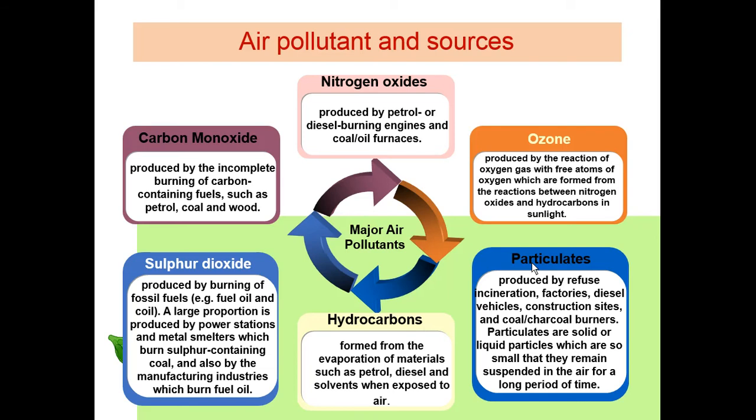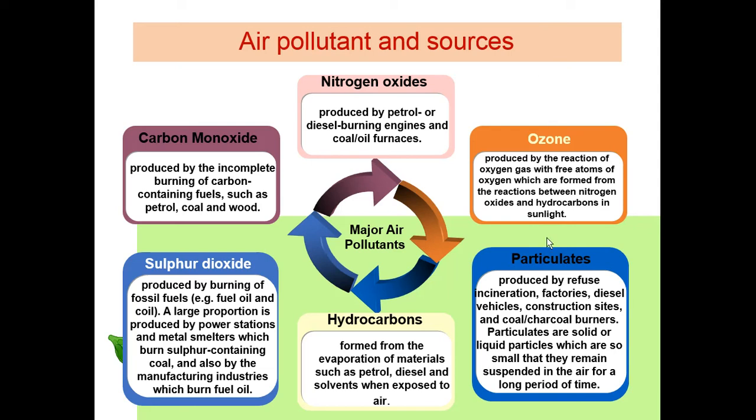Okay, this is air pollution and its sources. These are the basic or typical parameters, or major air pollutants, in our atmosphere. They consist of nitrogen oxide, produced by petrol or diesel burning engines and coal or oil furnaces. Ozone is produced by the reaction of oxygen gas with free atoms of oxygen, which are formed from the reaction between nitrogen oxide and hydrocarbon in sunlight. That's the oxygen, from O2 it becomes O3.